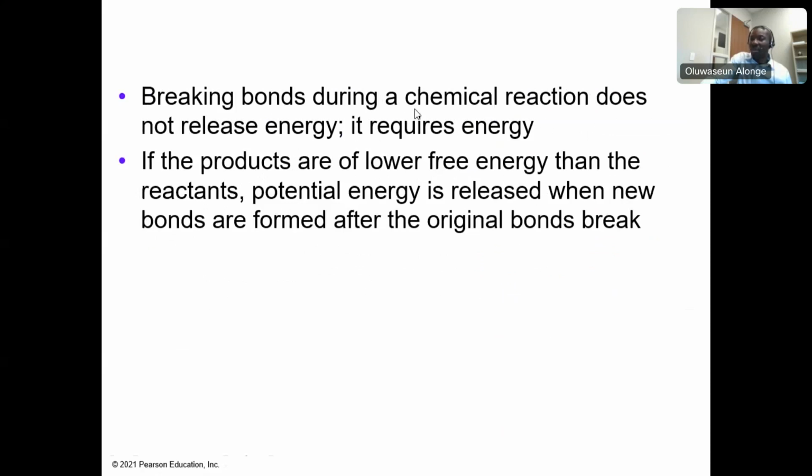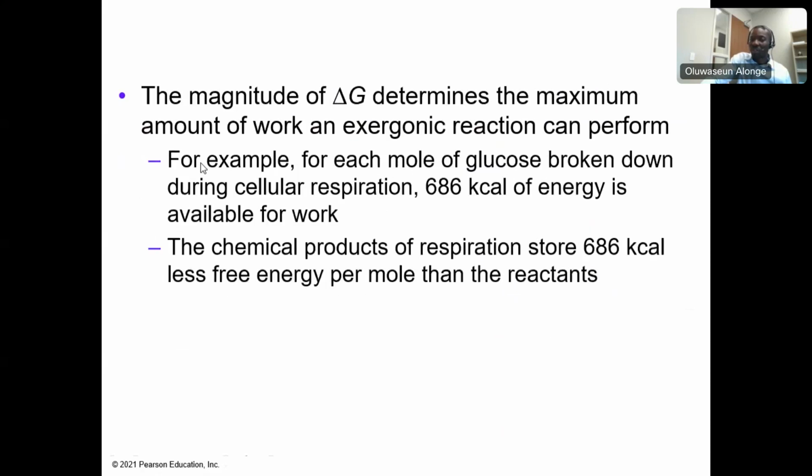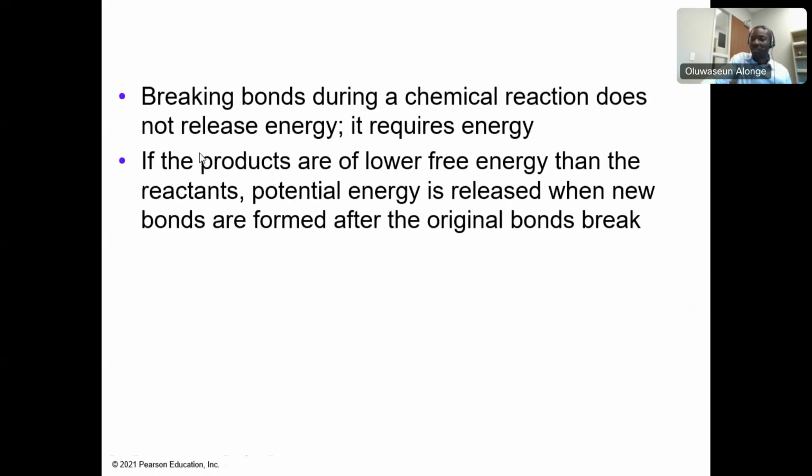Now, breaking down bonds during a chemical reaction does not release energy. It actually requires energy. All right. So if the products are lower than the reactants, potential energy is released when new bonds are formed after the original bonds break.